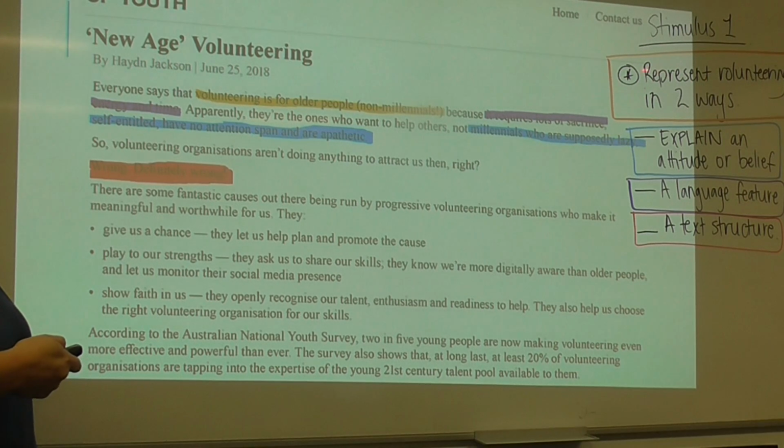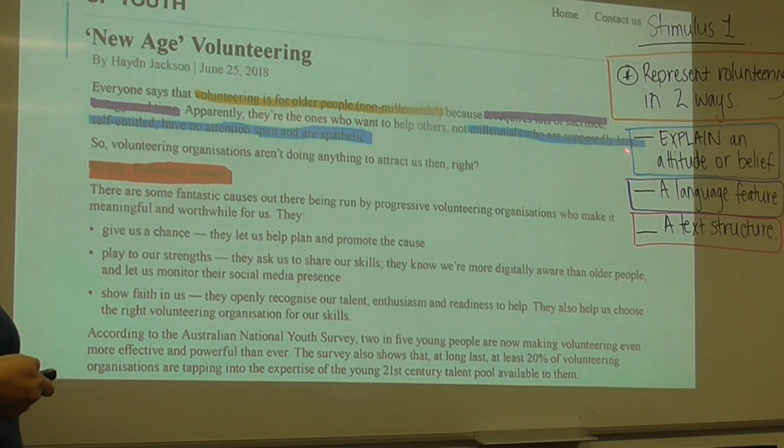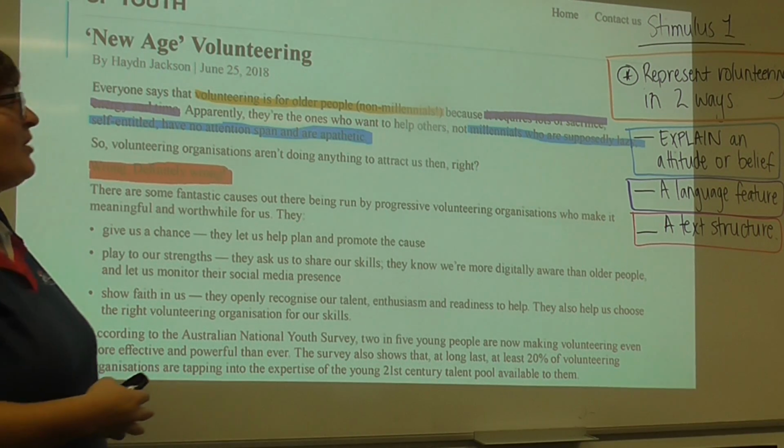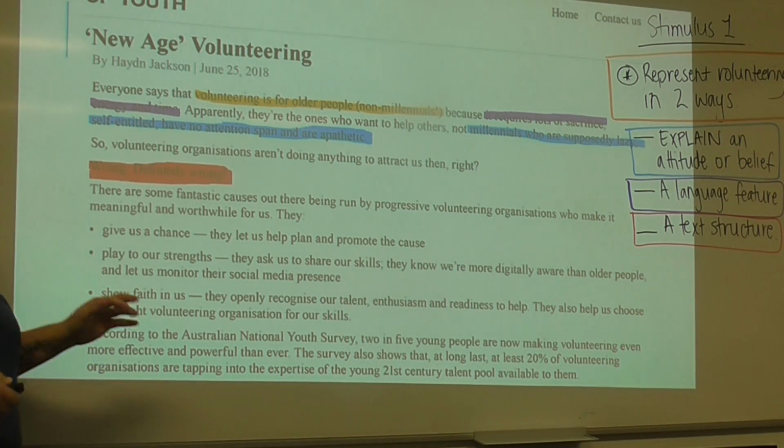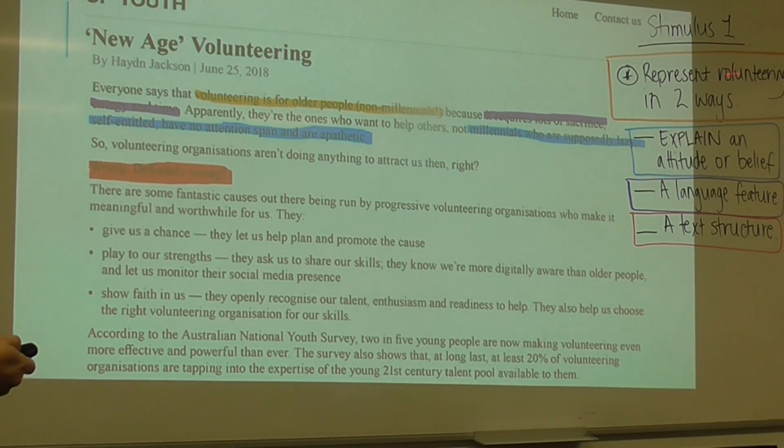For each of those representations, you then need to do these 3 things. You need to explain an example or attitude or belief. You need to find a language feature and a text structure. So to try and help you do that, what we've done is we've gone through and highlighted what we think are examples of this.